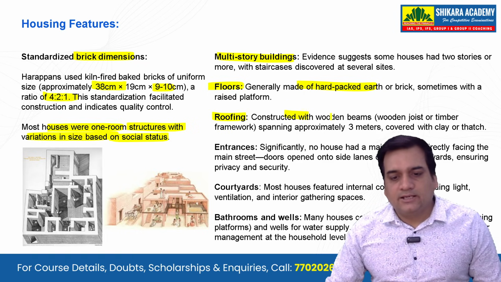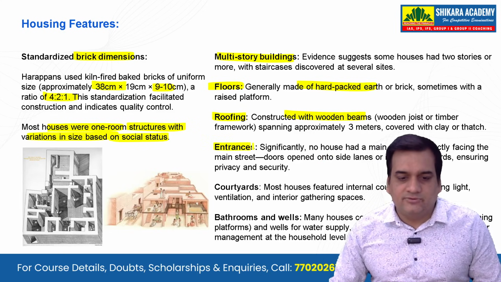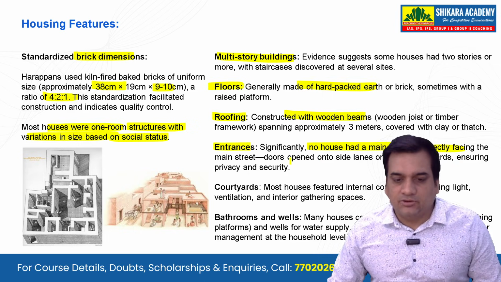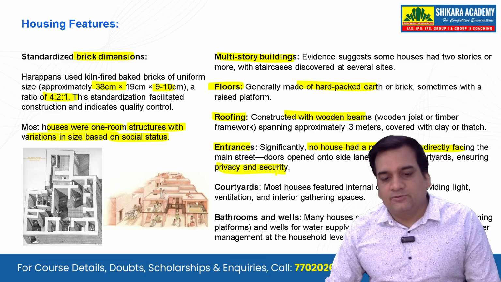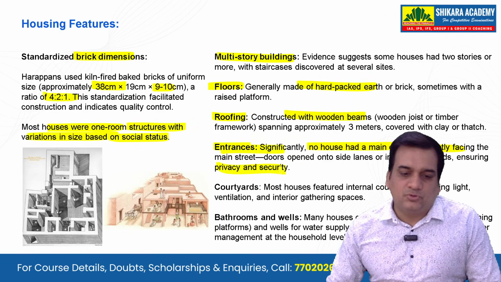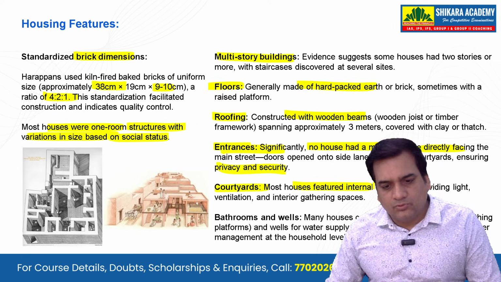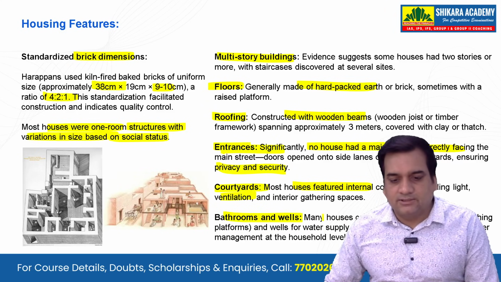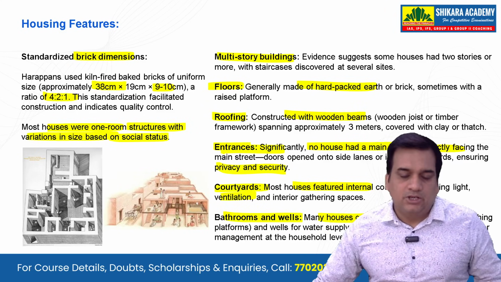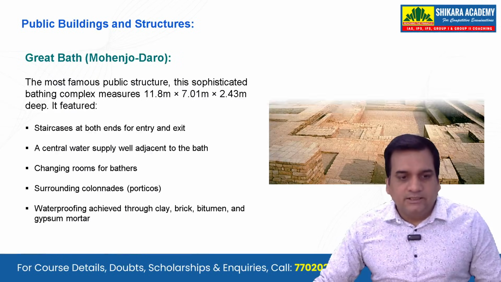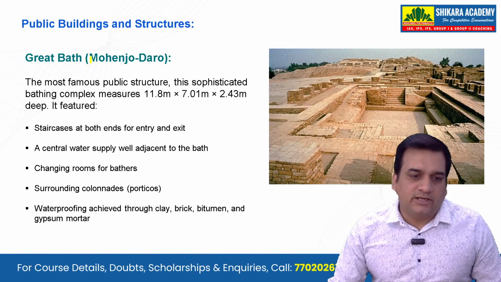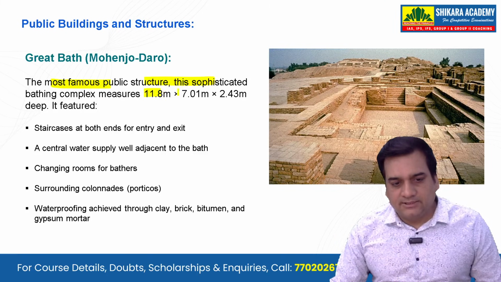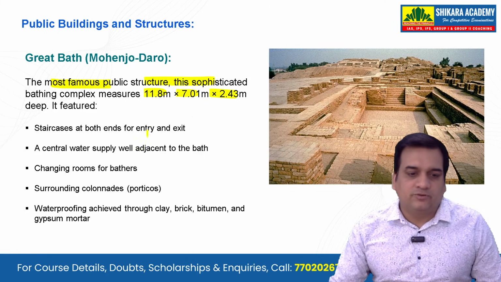The roofing was constructed with wooden beams, and significantly, no house had a main entrance directly facing the main street. This is something that they must have done for privacy and security, so please note down this point as well. Courtyards: most houses featured an internal courtyard providing light and ventilation. Bathrooms and wells: many houses contained private bathrooms. The public buildings and structures: the Great Bath of Mohenjo-Daro is the most famous public structure. The sophisticated bath measures 11.8 x 7 x 2.43 meters.